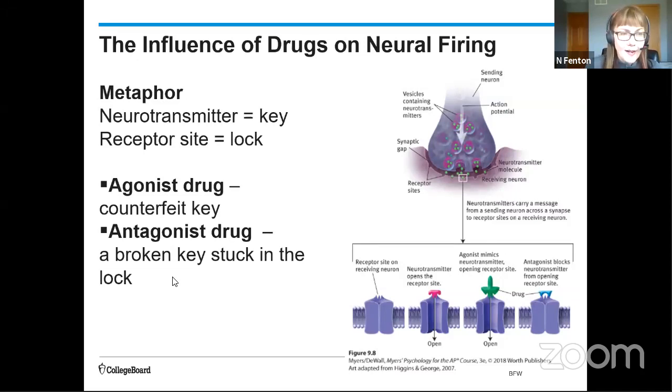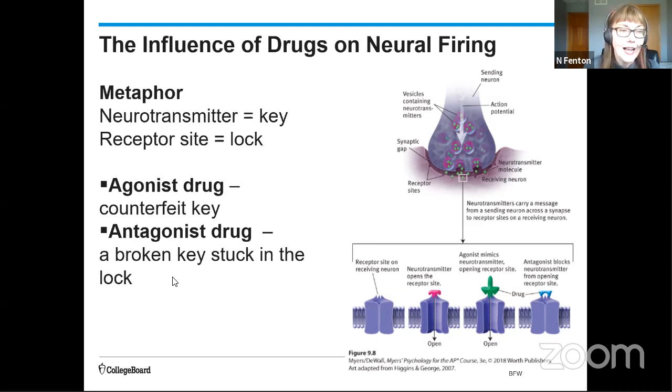Now, there's two kinds of drugs, two broad categories. Agonist drugs work in a couple ways. One way is that they're kind of like a counterfeit key. So it's not actually dopamine, it's a drug, and it's dopamine-shaped enough that it works like a counterfeit key, and it's going to open that door. It's going to get that cell to fire.